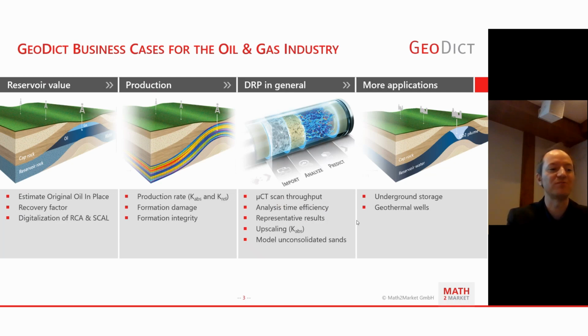That requires having representative images, so at a reasonable size, representative elementary volumes. That's possible with Geodict as long as you know what the representative elementary volume is for your sample and the rock property under investigation.